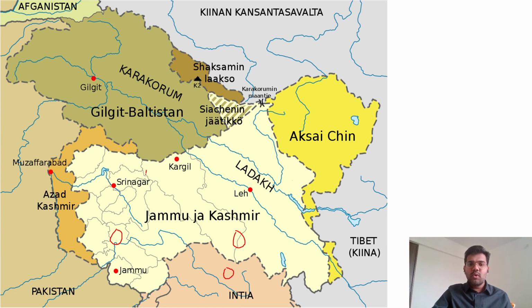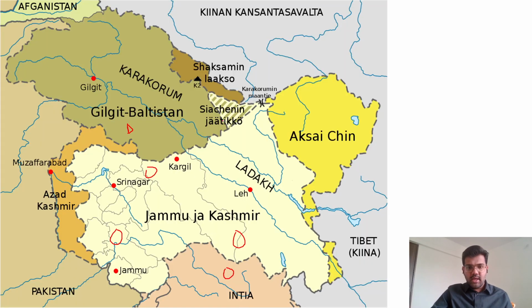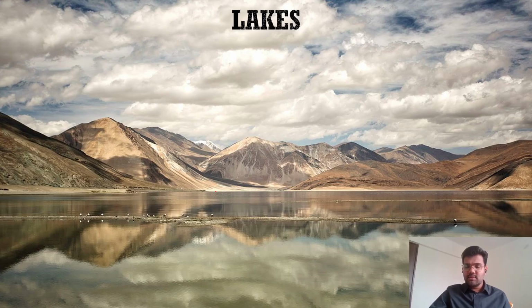From Srinagar to Kargil, there is Zozila Pass. Over here there is Burzil Pass, and then Lanakla Pass is somewhere here. Again, the location is not important. What is important is the mountain ranges and the associated passes.